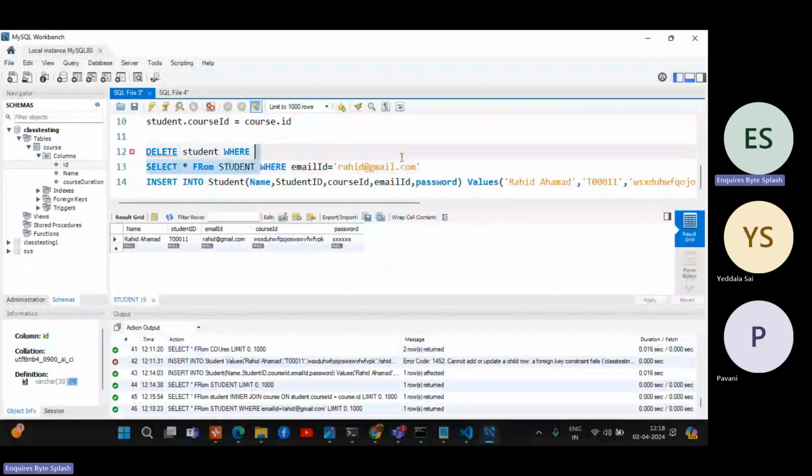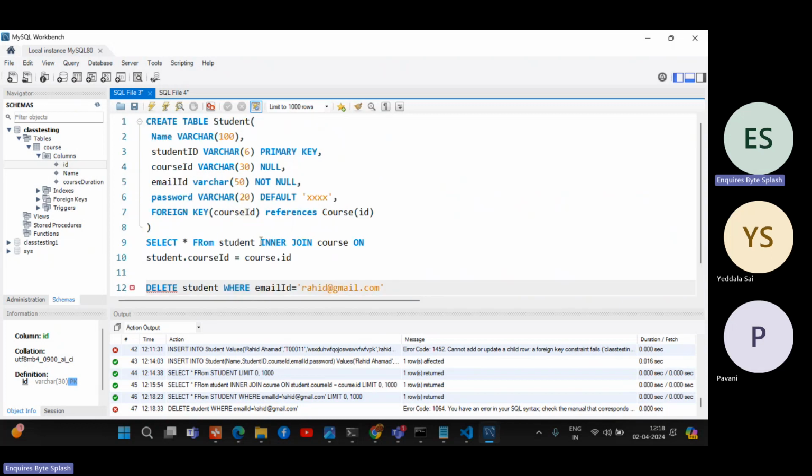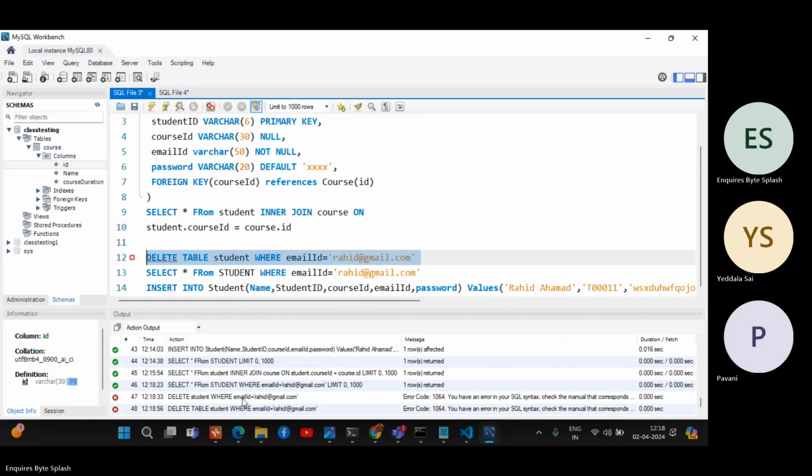Okay, selected. Where, let's see. Delete table student. Let's see.